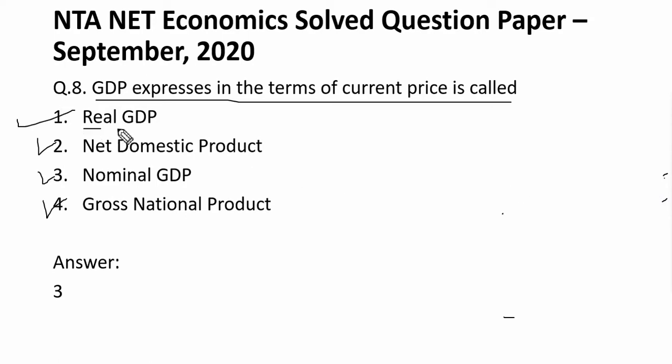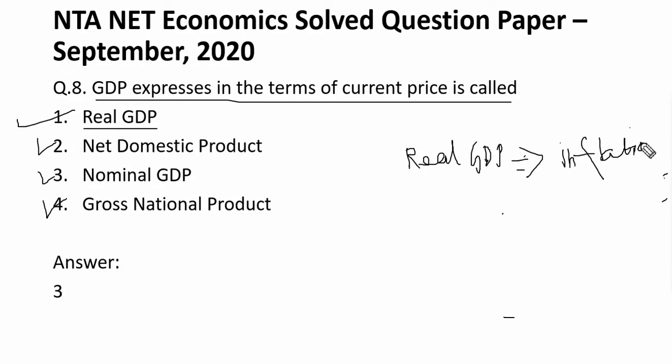So we know what real GDP is. Real GDP is nothing but the GDP which takes into account inflation.